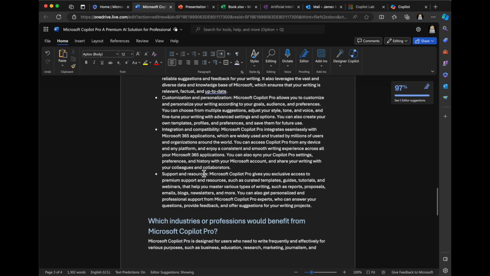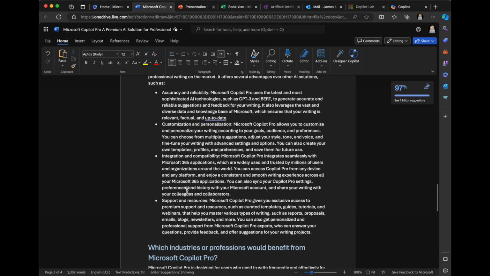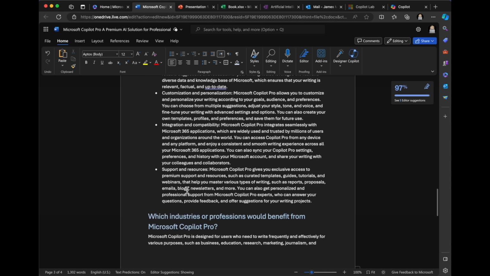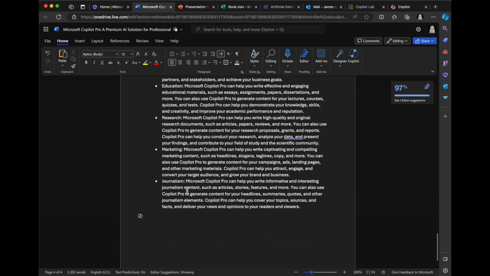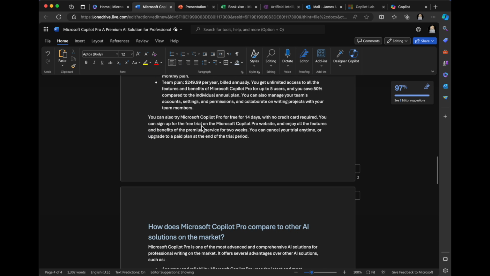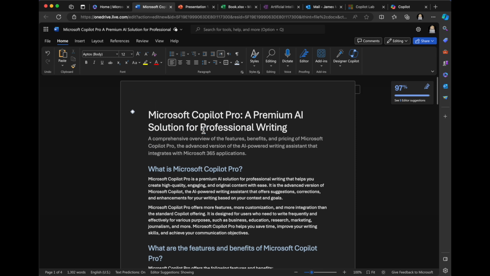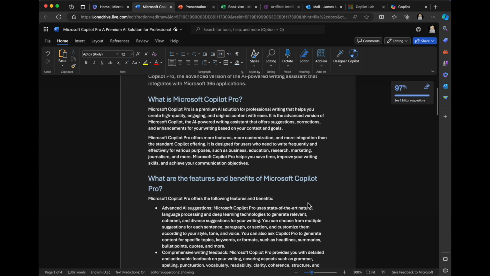So, how does it compare to other solutions? Interesting. I don't see it referencing any other specific solutions, to be honest, which is kind of odd. You would think it would generate something, but it gave me at a high level what I really want. So this is great. So look at the editor suggestion. So it wrote something, and it's also suggesting some editor options. That's fine.